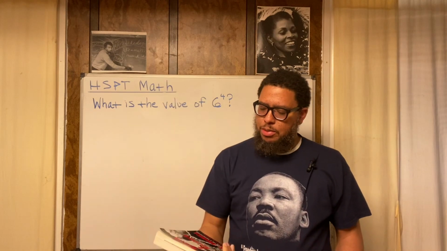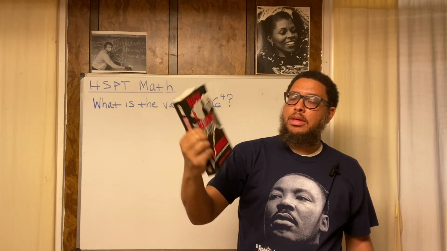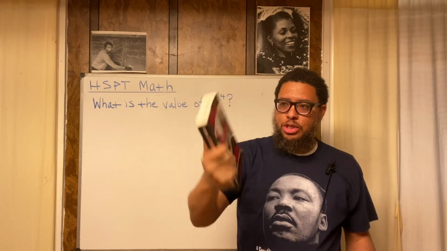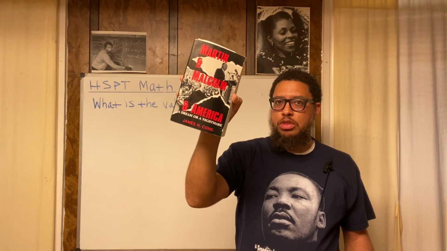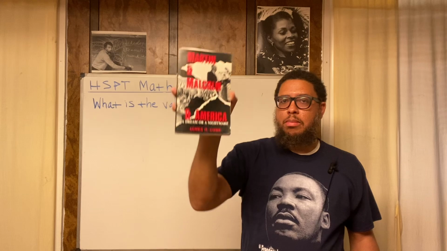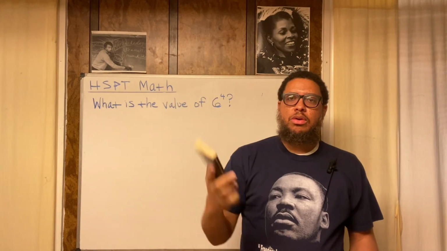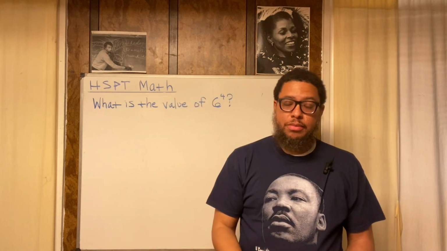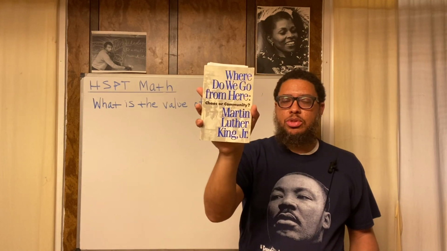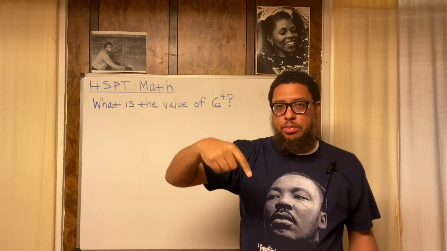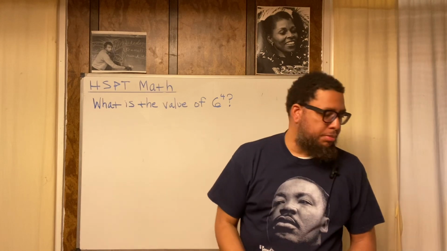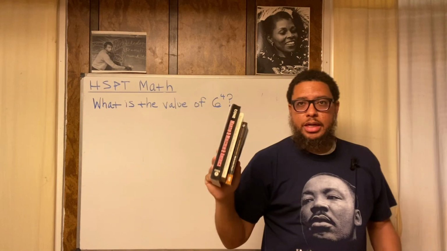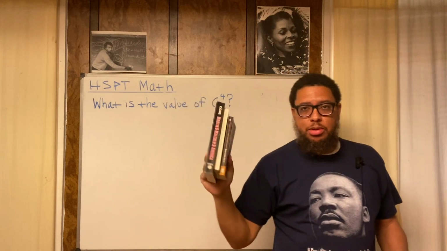And somebody recommended this book to me. This is a book by the late James Cone, Martin and Malcolm and America. I heard this was a good read. I didn't dig into this yet, but I heard good reviews about this one. So we have James Cone, Martin and Malcolm in America, Why We Can't Wait by King, Where Do We Go From Here? Chaos or Community by King, and his first book, which I need to add to my library, Stride Toward Freedom, or it might be Strive Toward Freedom. So understand, King did more than that I Have a Dream speech. He actually wrote books. That's important.